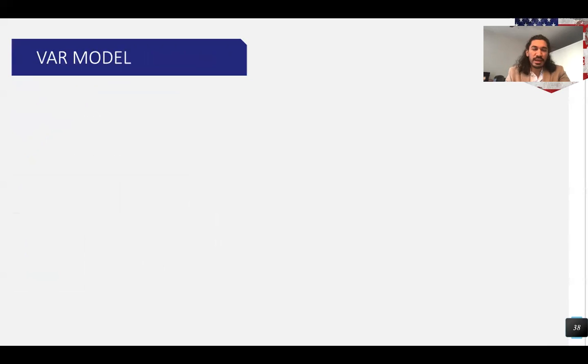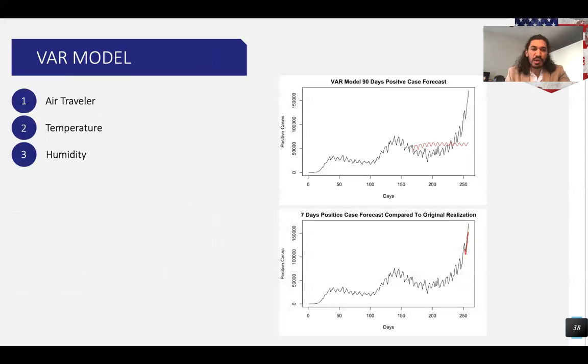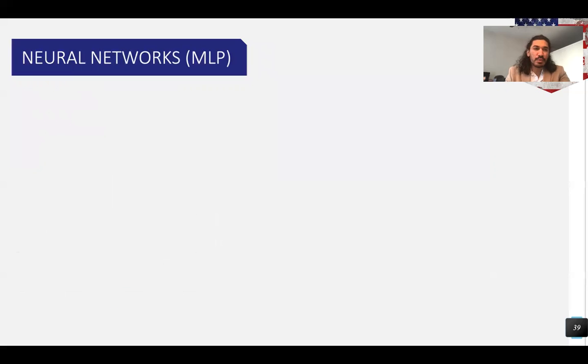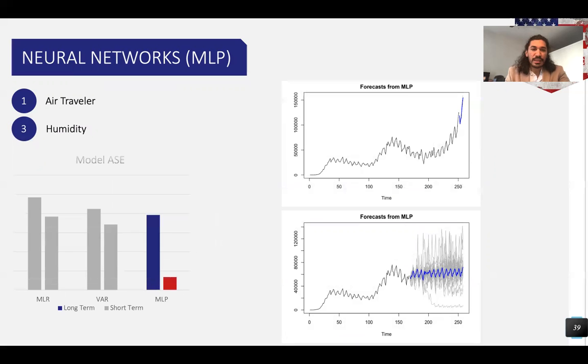So next we went ahead and built VAR models using these features, and it's a little bit better. But again, this VAR model assumes that all the variables must be stationary, which in this case they are not. So it has a little bit better ASE, but not great. Next, we built neural network MLP models using these features and calculated ASE for both 90 days and 7 days, and we got much better ASE than these two models. So based on ASE, the evidence suggests that MLP might be the better model.